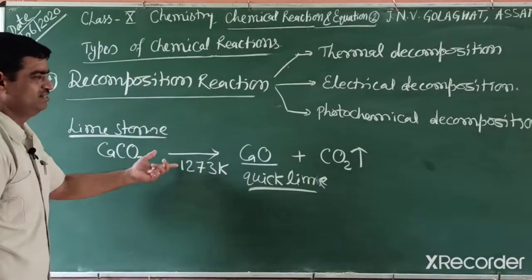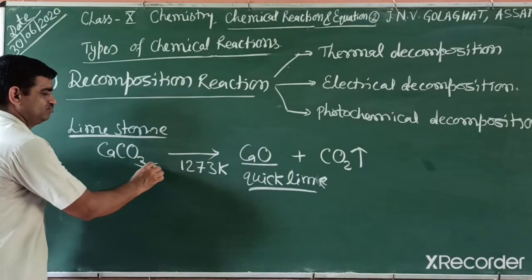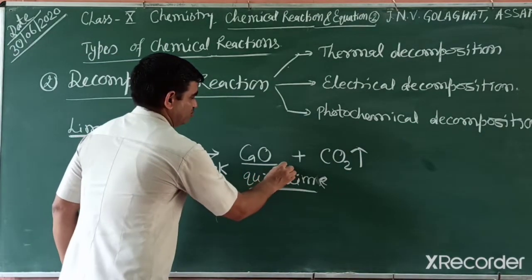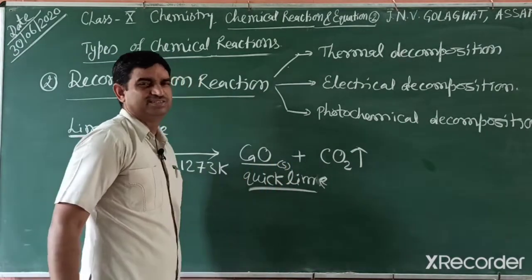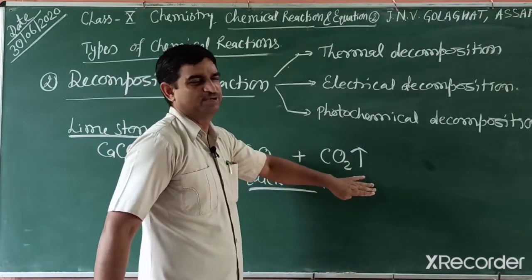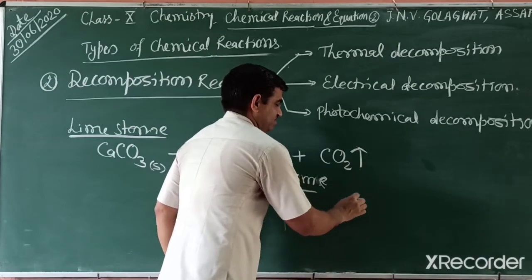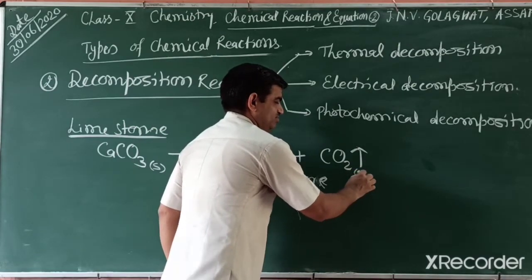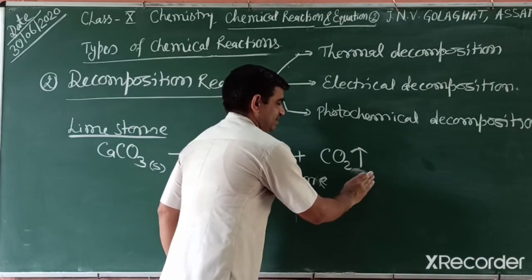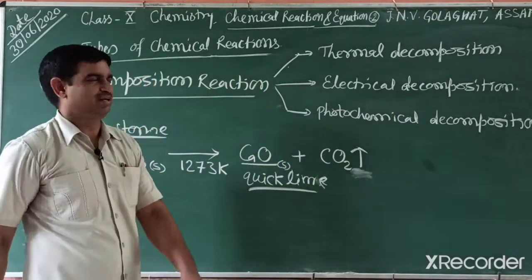We can represent the physical states also. This one is solid, this is also solid, and carbon dioxide is gaseous. We sometimes represent it by an arrow mark because the gas is released out, or you can write a subscript g also. You can use any one in the chemical reaction.